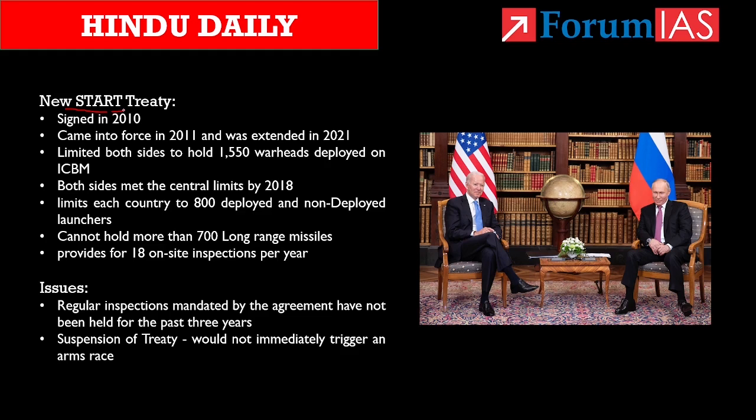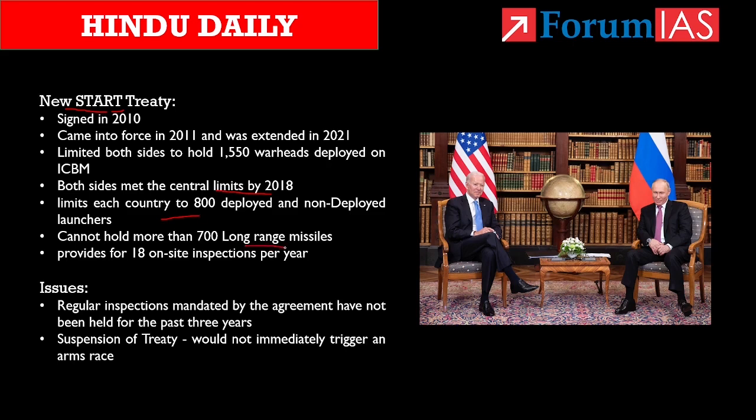by the then United States President and the Russian President in 2010. Then the treaty came into force in 2011, and later on it was extended in 2021 for 5 more years. As per this treaty, both sides were limited to 1,550 warheads on deployed ICBMs, and both sides met the central limit by 2018. Also know that it limits each country to 800 deployed and non-deployed launchers and delivery vehicles. And the two countries cannot hold more than 700 long-range missiles and bombers.